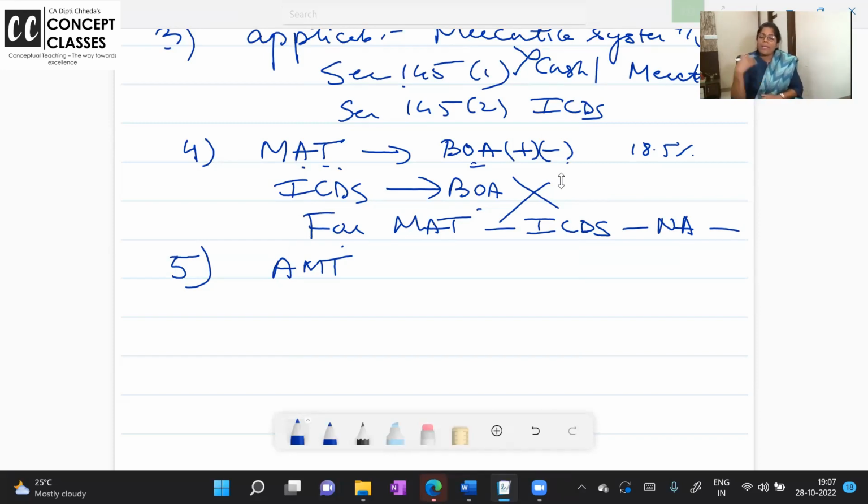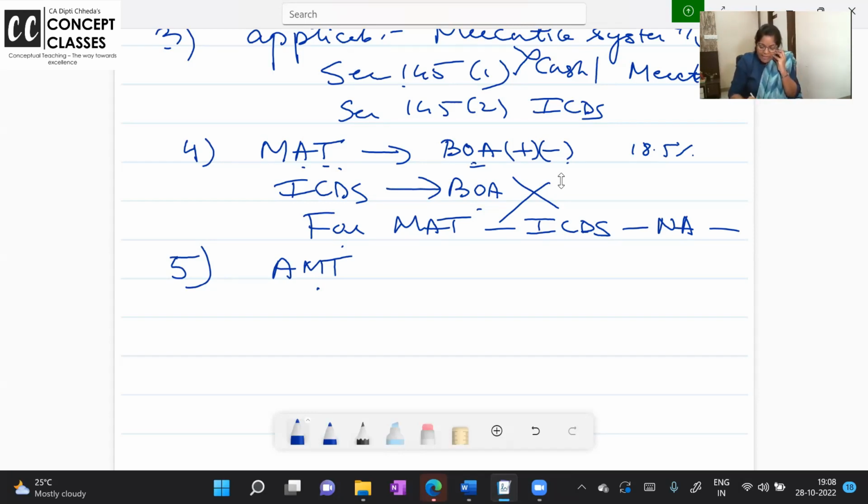If you don't remember, absolutely okay. But if you want to link up the subject and score super marks in your exam, as soon as you see AMT, if you remember, fine. If not, turn back the pages in your material, check and come back. This will happen in income tax now. You will do superbly well, I'm telling you. It's income tax, there is no square or rectangle like that. It's like a circle. I was teaching the salary chapter just now, and there they had deductions. Now where are the deductions and where is the salary chapter? So it's like everything in circle, circle, circle.